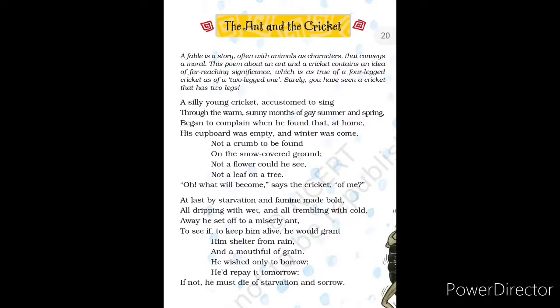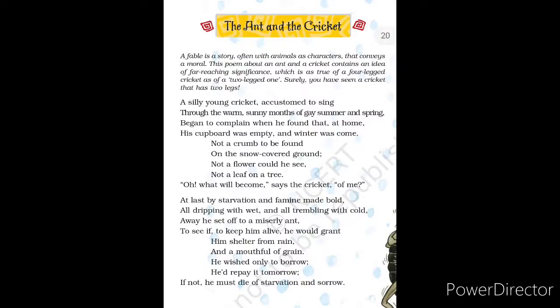Again, he informed the aunt that whatever help he would take, he would repay it soon. So here the point is explained about the cricket's behavior.